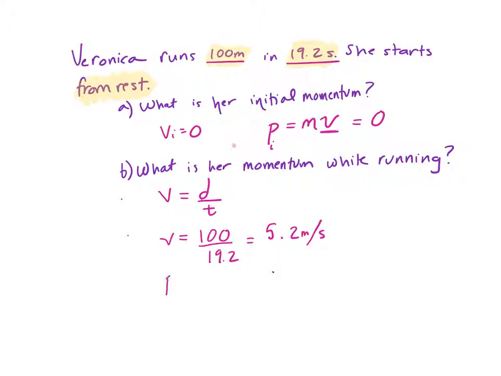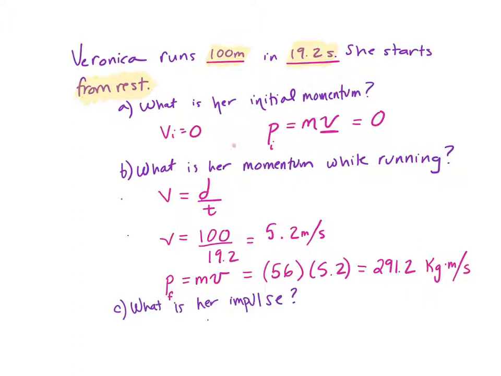So now we're going to say, okay, momentum is mass times velocity, and we're interested in the final momentum here because the initial was 0. So her mass is 56, and the velocity is what we just found, which is 5.2. So her final momentum is going to be 291.2, and we're going to put the units there, which is kilogram meter per second.